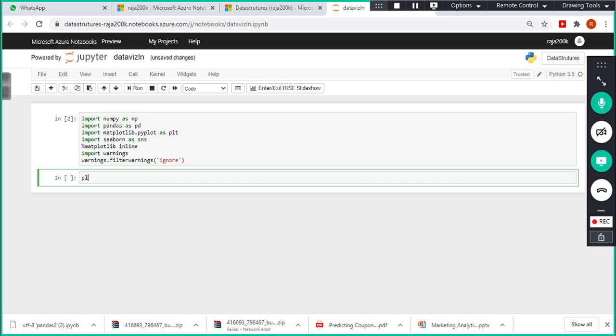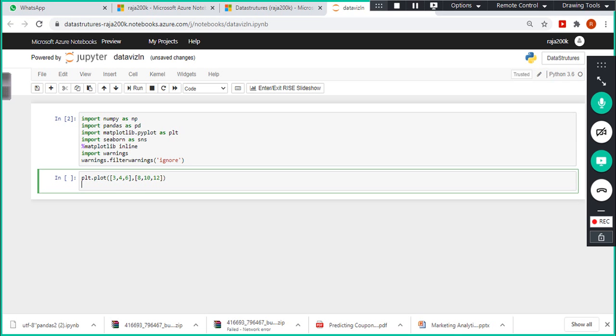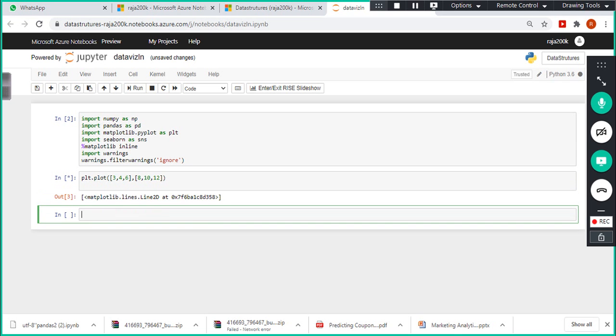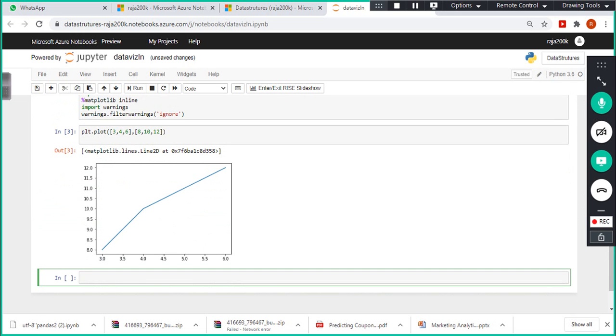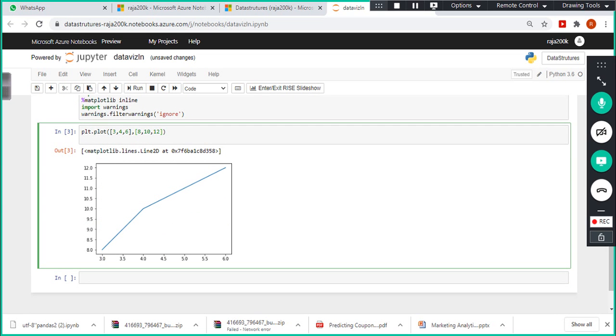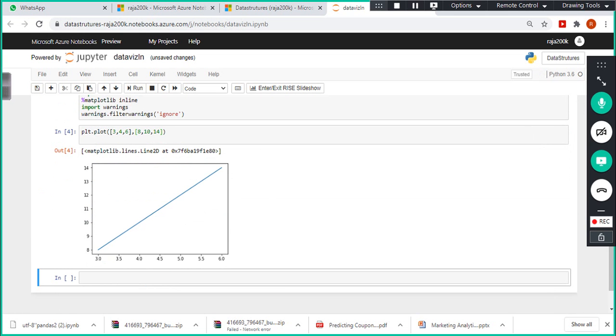Next, I'm going to use plt.plot with some values: 3, 4, 6, and 8, 10, 12. Instead of 12, let me give 14 here. This is a simple plot, with 3, 4, 6 on the x-axis and 8, 10, 14 on the y-axis. You can see it.